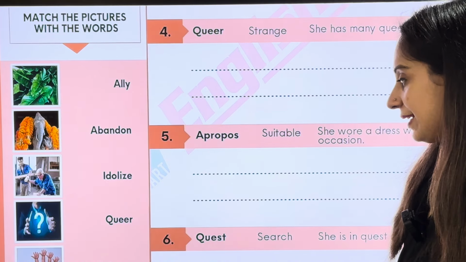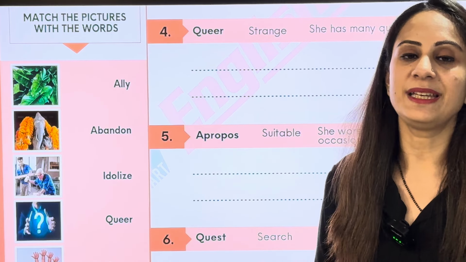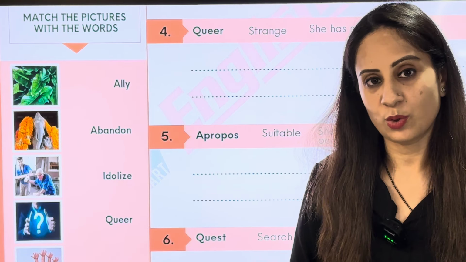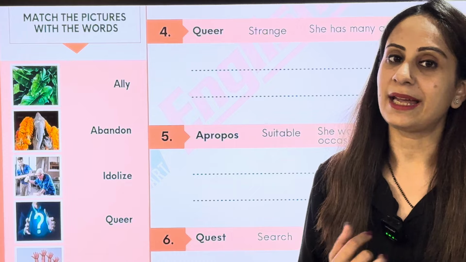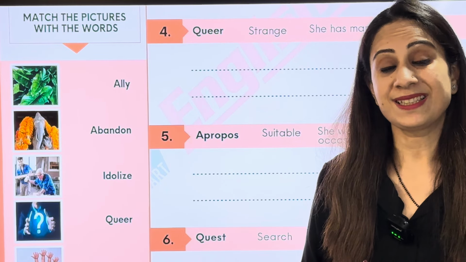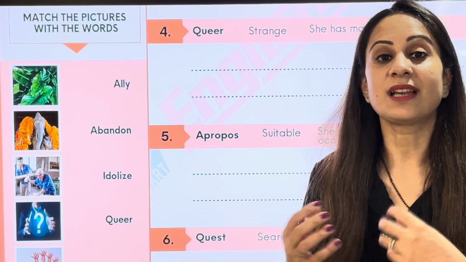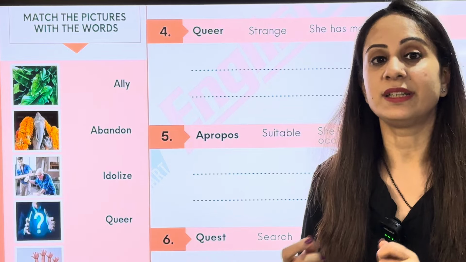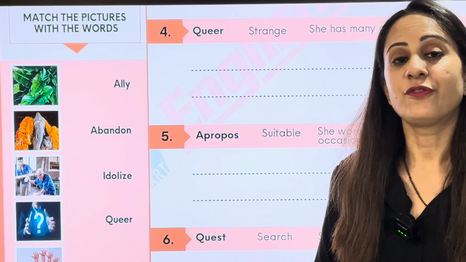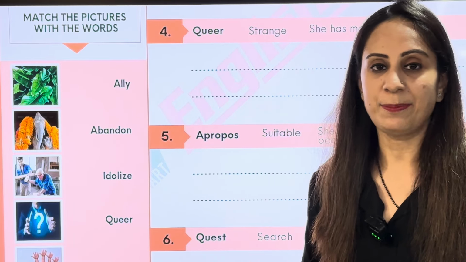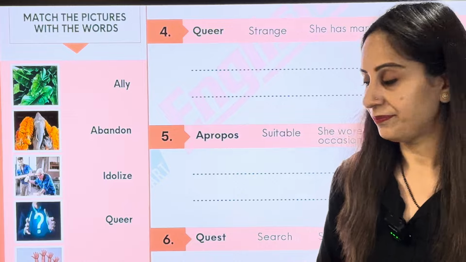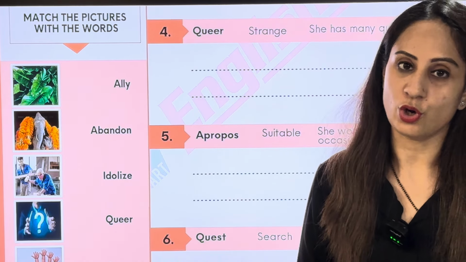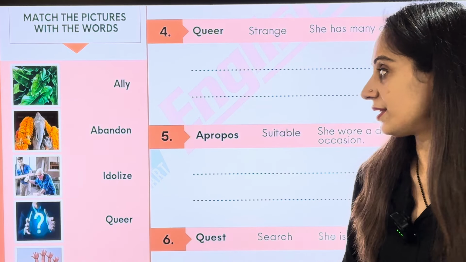Let's now check out the next word, which is quest. What is the meaning of the word quest? Quest means to search. And this word quest can be used as a noun and also as a verb. He quested for peace. That means he started searching for peace. Another word we have is quest as a noun, which means a search. For example, in the quest of happiness, she went away. Another sentence that you can see here is, she is in quest of a good job. So I hope these words are all clear.